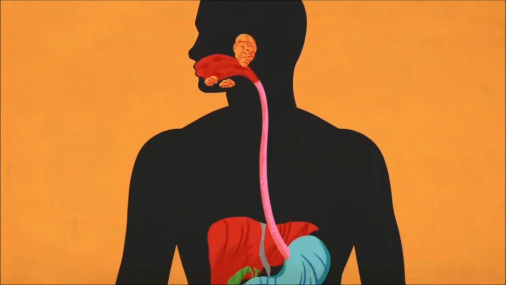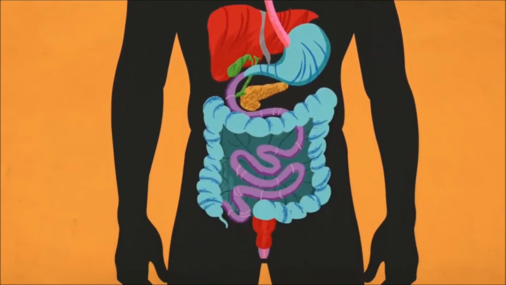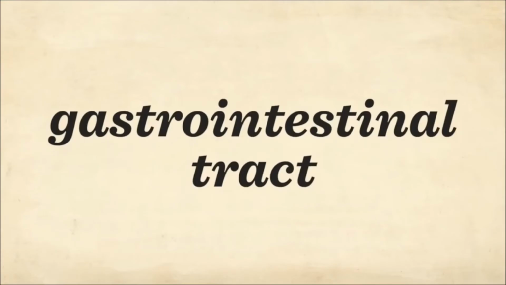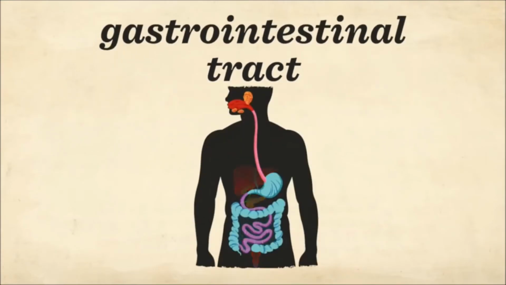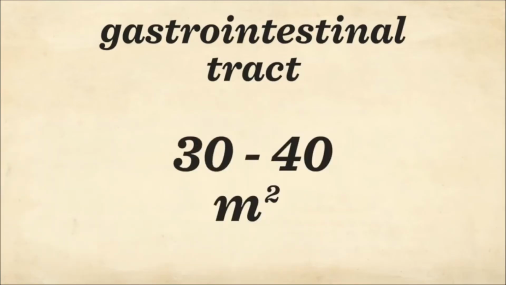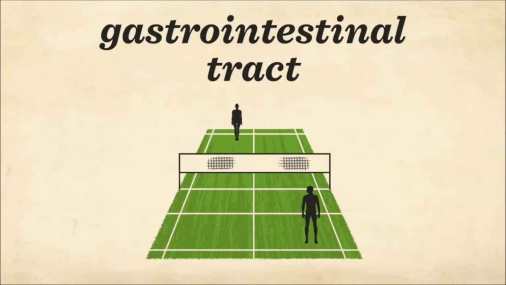Spanning the entire length of your torso, the digestive system has four main components. First, there's the gastrointestinal tract, a twisting channel that transports your food and has an internal surface area of between 30 and 40 square meters, enough to cover half a badminton court.